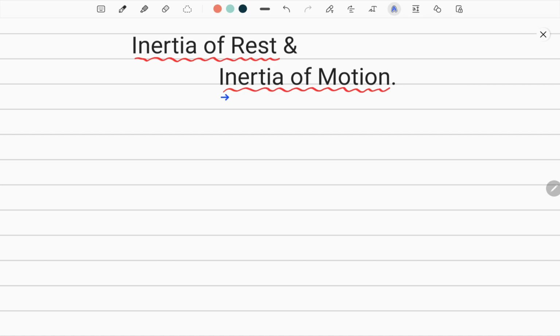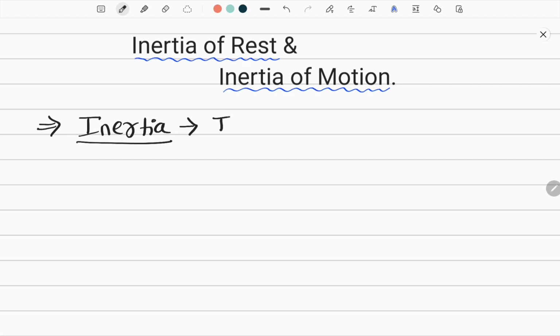In this short video, we'll discuss the difference between inertia of rest and inertia of motion. There are two things here. Already, I explained the meaning of inertia in the previous video. If you don't have an idea about what inertia is, go back to Force and Laws of Motion video number 1, watch that, and come back here so that you understand it.